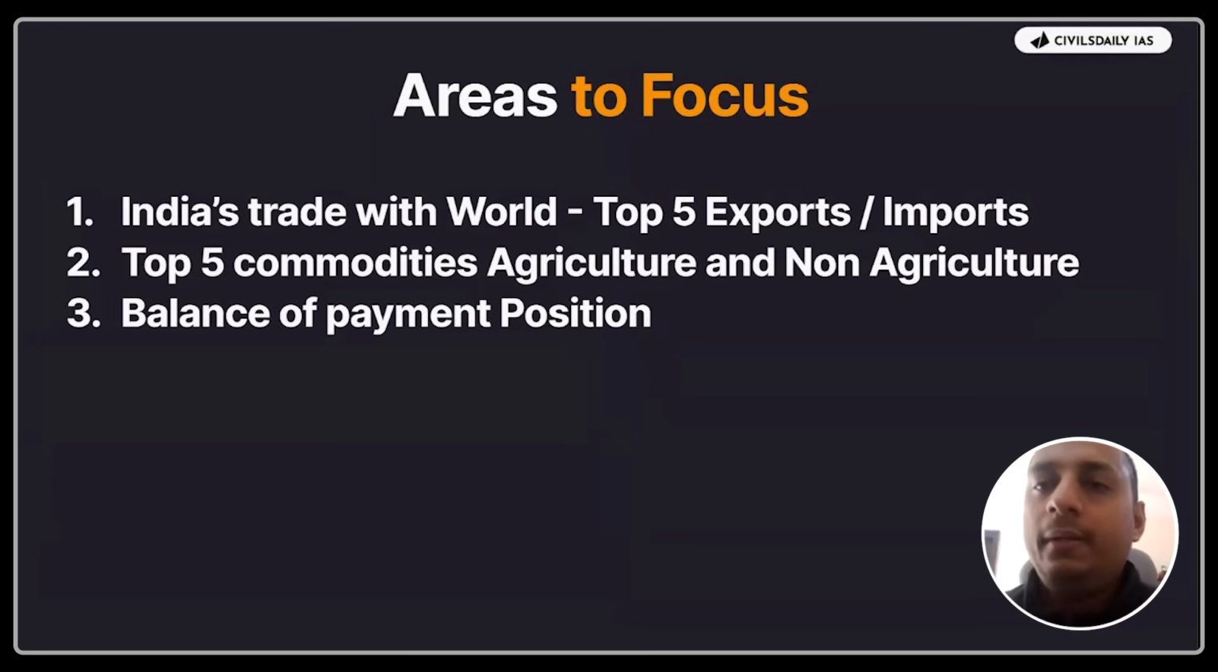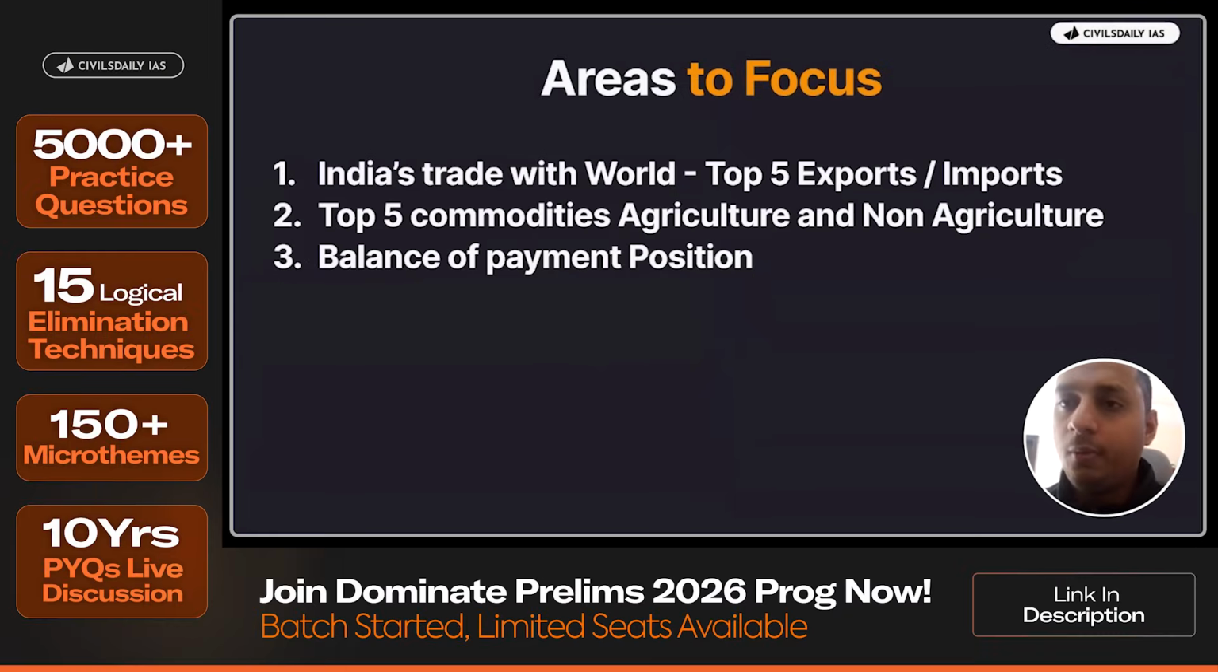First of all, India's trade with the world. कितना percent हम trade कर रहे हैं? Service पे, merchandise पे, and overall पे. What are the top 5 export commodities of India? Be it the agriculture commodities and the non-agricultural commodities, you need to note down. What are the top 5 importing agriculture commodities and the non-agriculture commodities in terms of value?